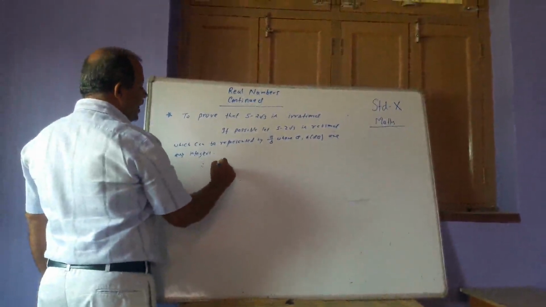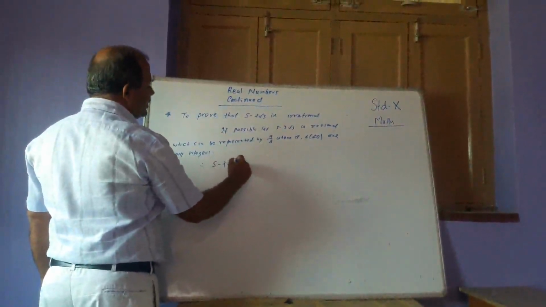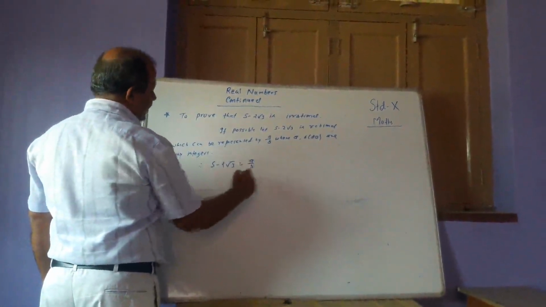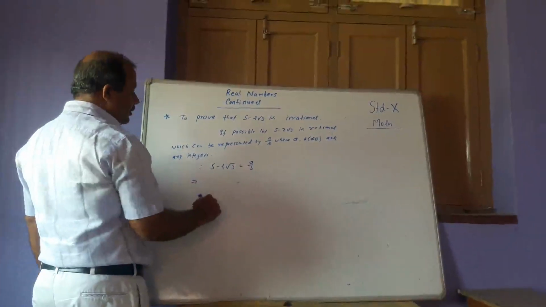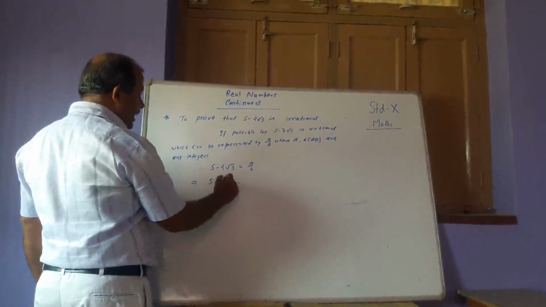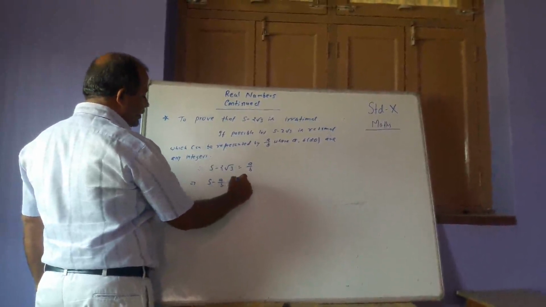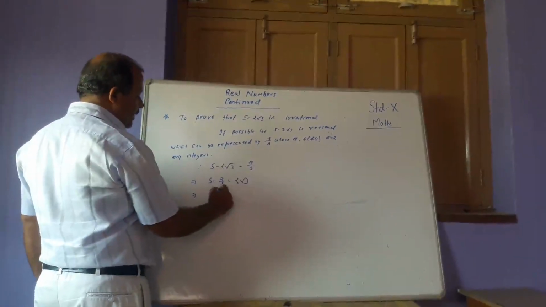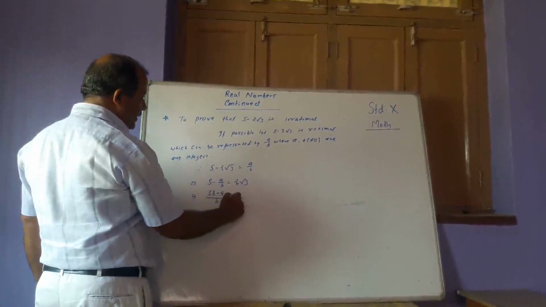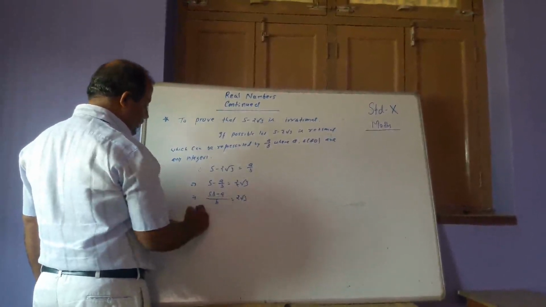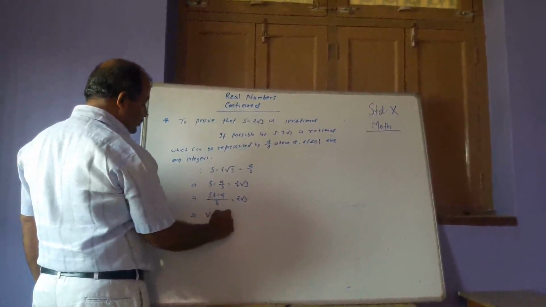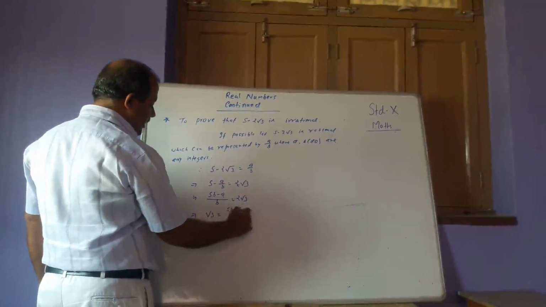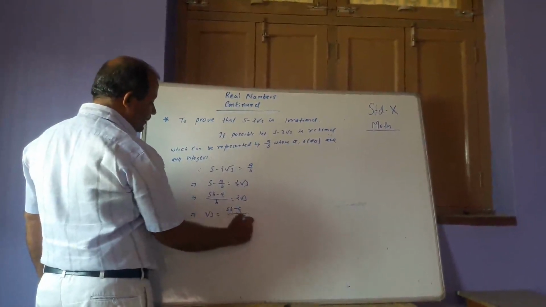Therefore, 5 minus 2 root 3 is equal to a by b, which implies 5 minus a by b is equal to 2 root 3, which implies (5b minus a) by b is equal to 2 root 3, which implies root 3 is equal to (5b minus a) by 2b.